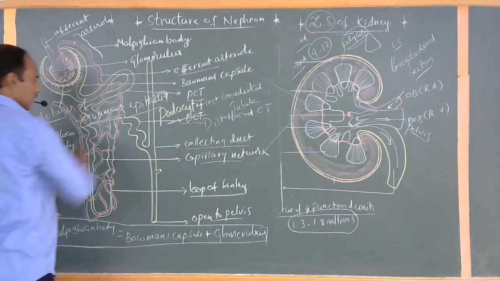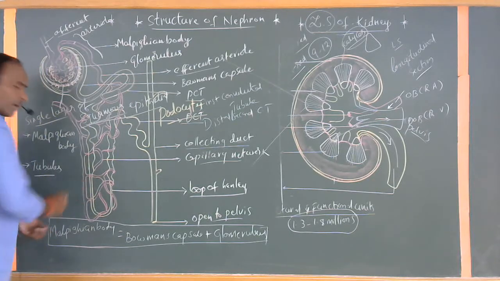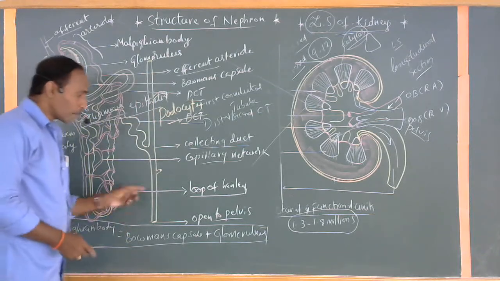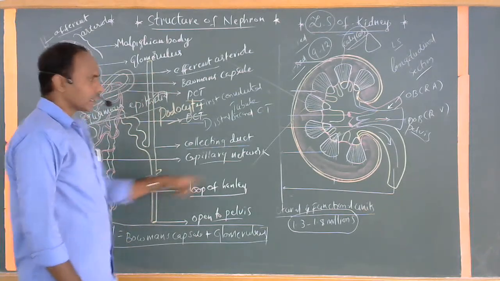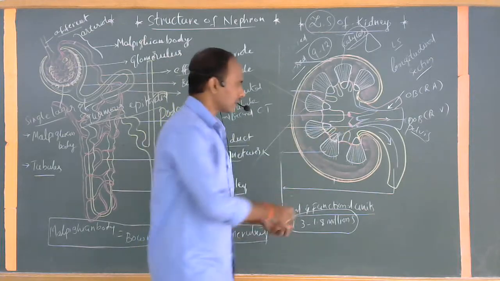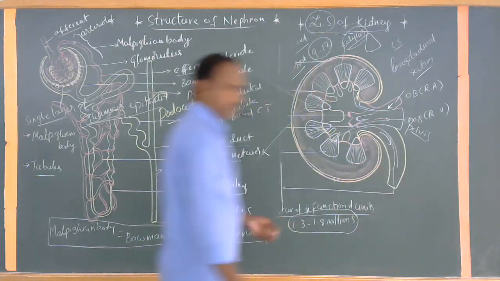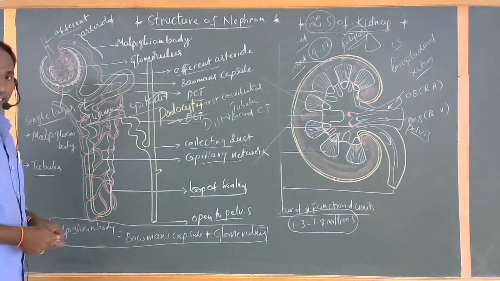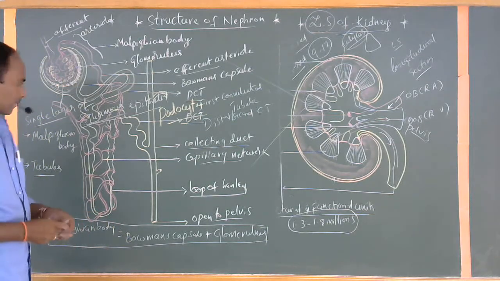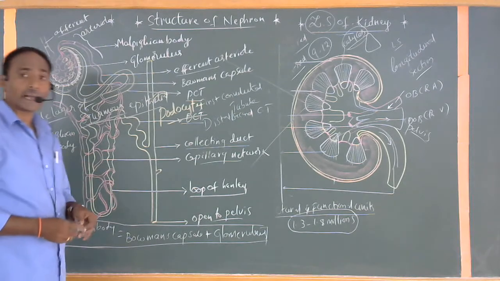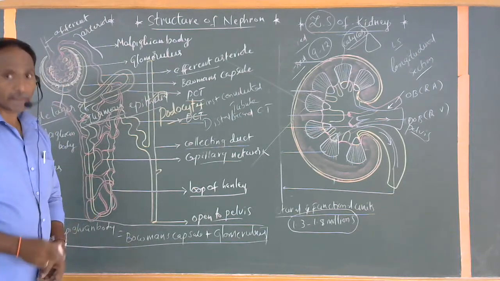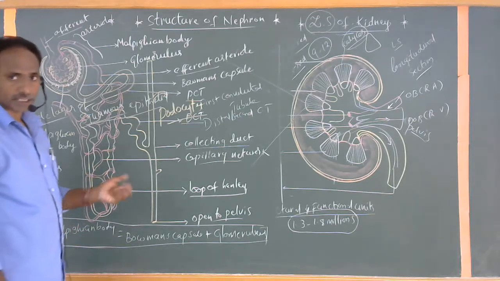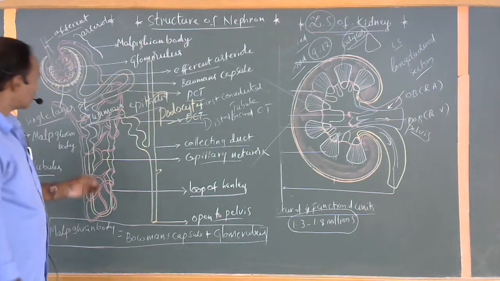After the formation of this PCT, it opens into the loop of Henle. The loop of Henle opens into the DCT. The DCT also connects and opens into the pelvis. A group of collecting ducts directly opens into these structures, which are completely connected with the ureters. How the urine is formed, how the urine formation is designed, how it is going on, that also comes under the mechanism of urine formation, which is formed by basically four major steps. So these are the clear structures.